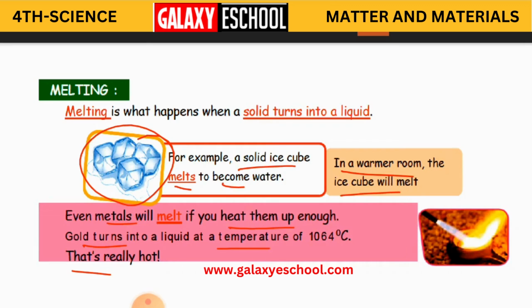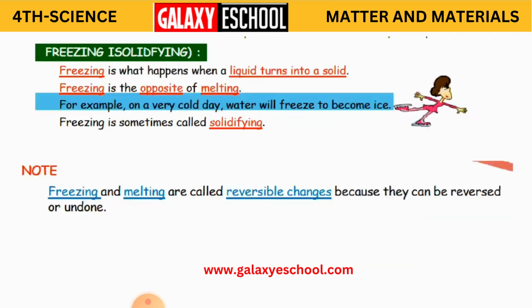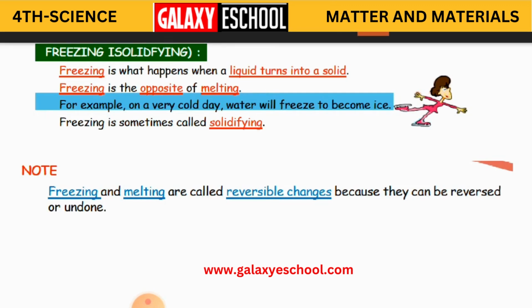Clear? Yes, now. And the other one is, what did we learn? The other process is freezing. Freezing, and you can also call it solidifying. It is not ice solidifying, it is solidifying, children. So freezing is what happens when a liquid turns into a solid.